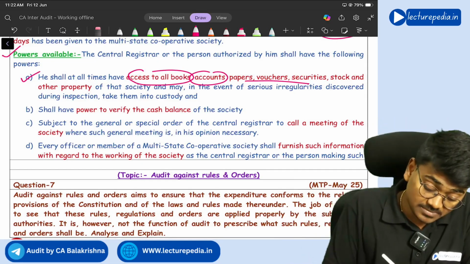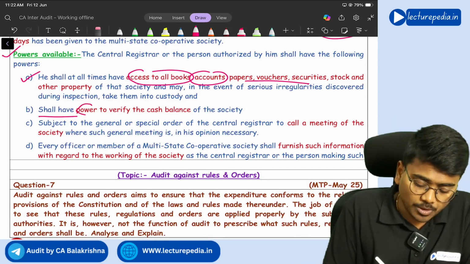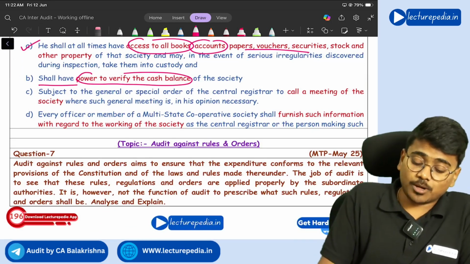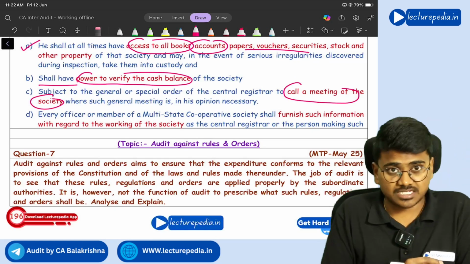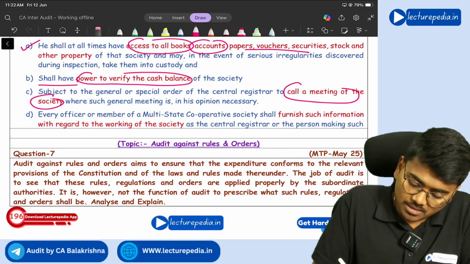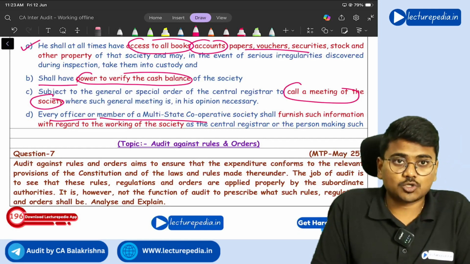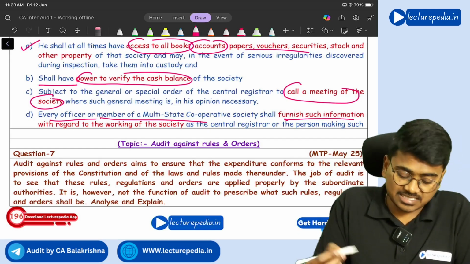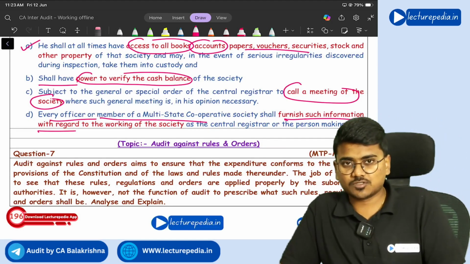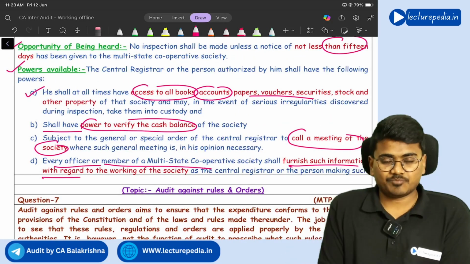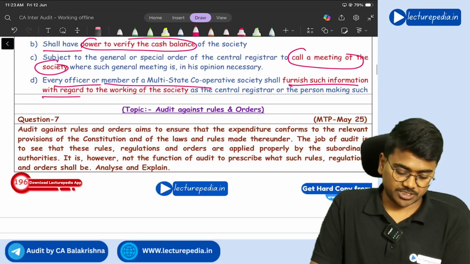Next, he shall also have power to verify cash balance, and he also has the power to call a meeting of the society. He can also ask every officer or member of the multi-state cooperative society to furnish such information with regard to the working of the society. All these powers are available to an inspector who has been appointed to do the inspection.